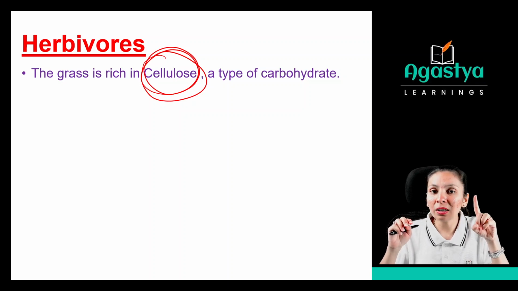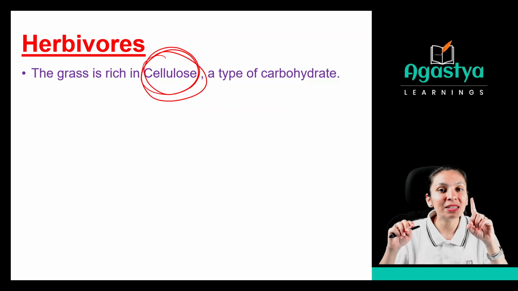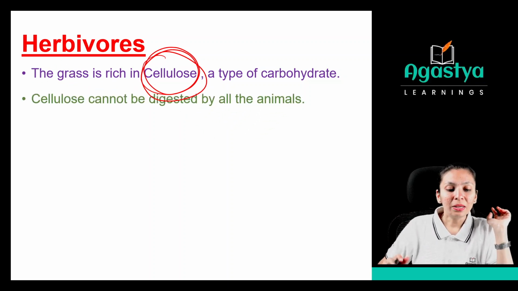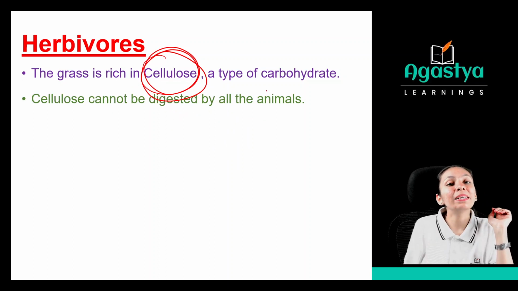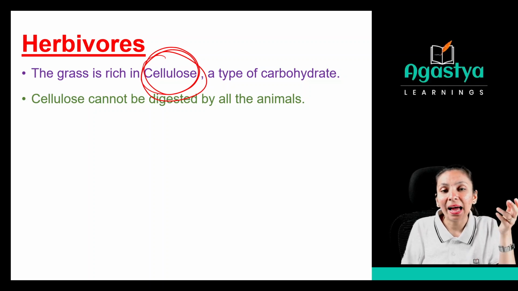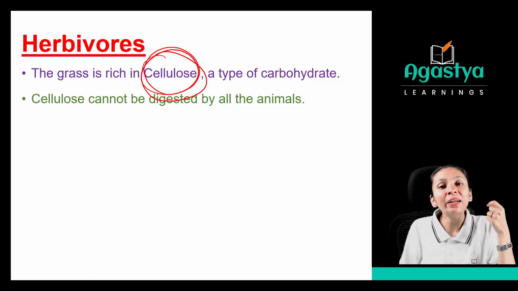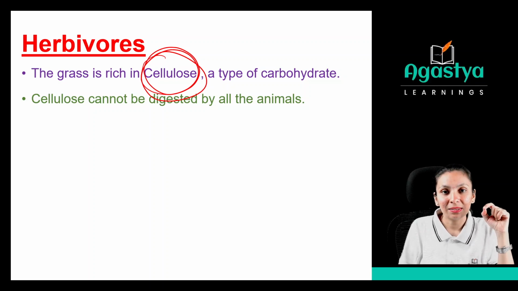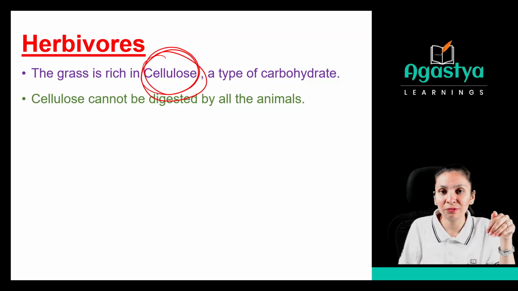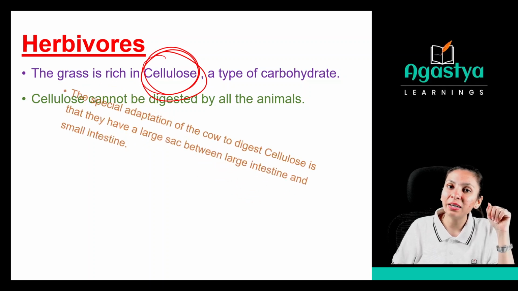So grass is made up of what? Cellulose. How do you pronounce that? Cellulose. And this cellulose comes under the category of carbohydrates, right? Now this cellulose cannot be digested by all animals. See, we cannot digest this grass. Just like us, lions or leopards cannot digest this grass. Why? Because they are not adapted to eat this, right? They are not adapted to grind this food. They are not adapted to digest this food. That's why they are not taking the grass, right? So all animals cannot eat this grass.